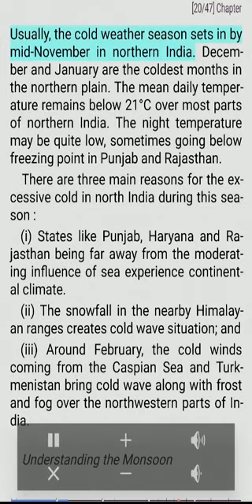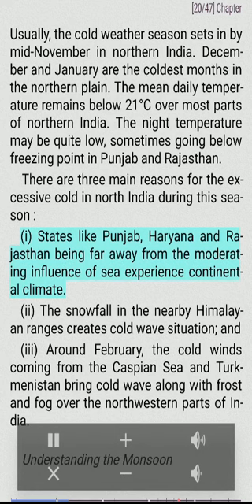Usually, the cold weather season sets in by mid-November in northern India. December and January are the coldest months in the northern plain. The mean daily temperature remains below 21 degrees Celsius over most parts of northern India. The night temperature may be quite low, sometimes going below freezing point in Punjab and Rajasthan. There are three main reasons for the excessive cold in North India during this season.